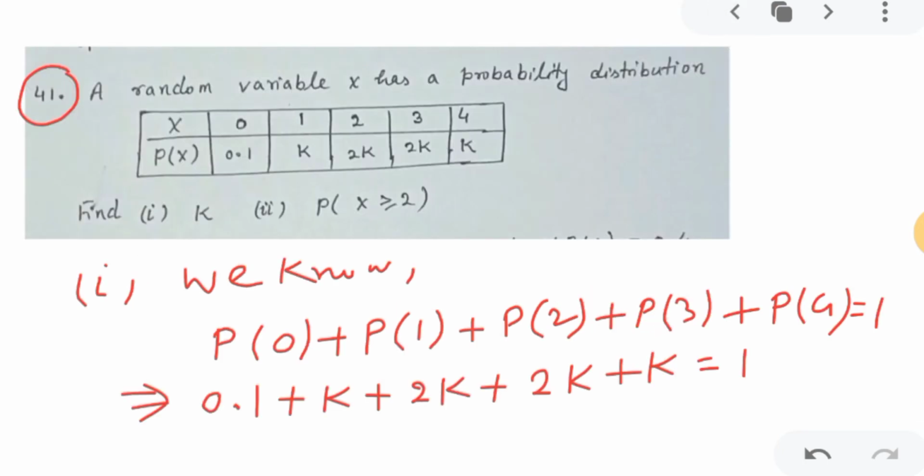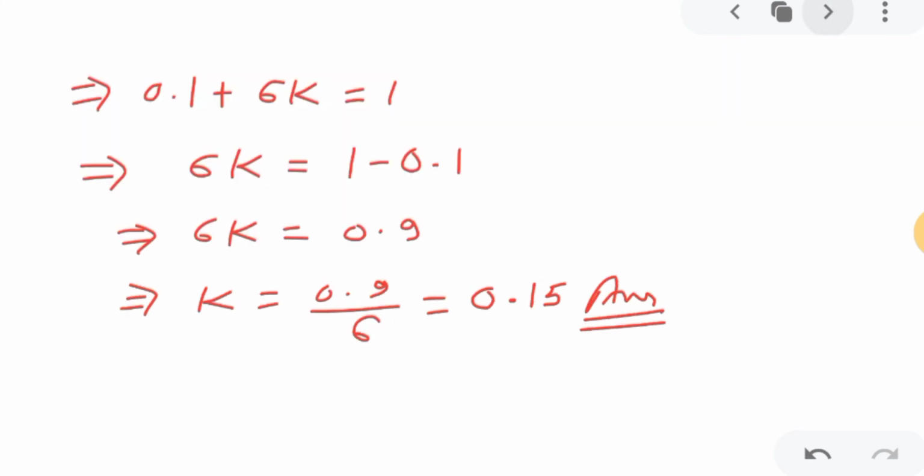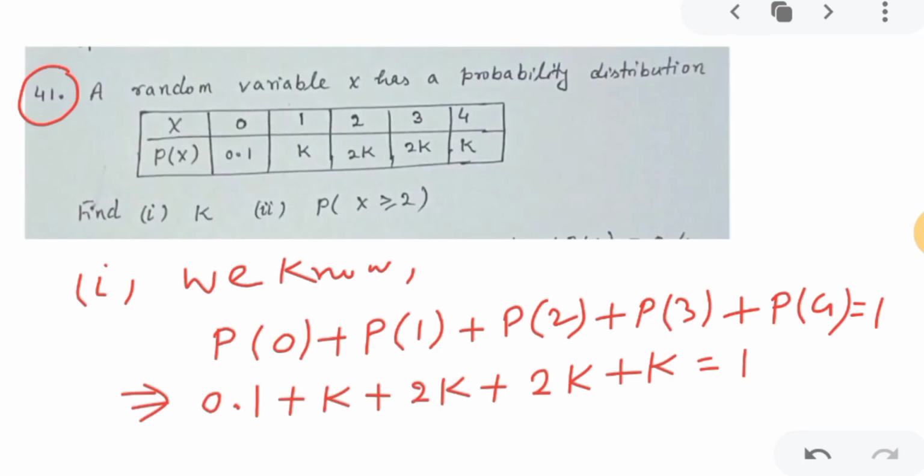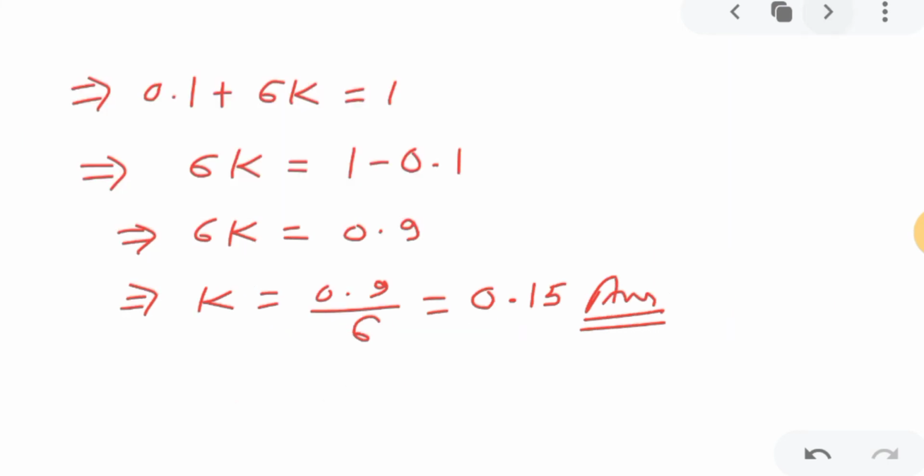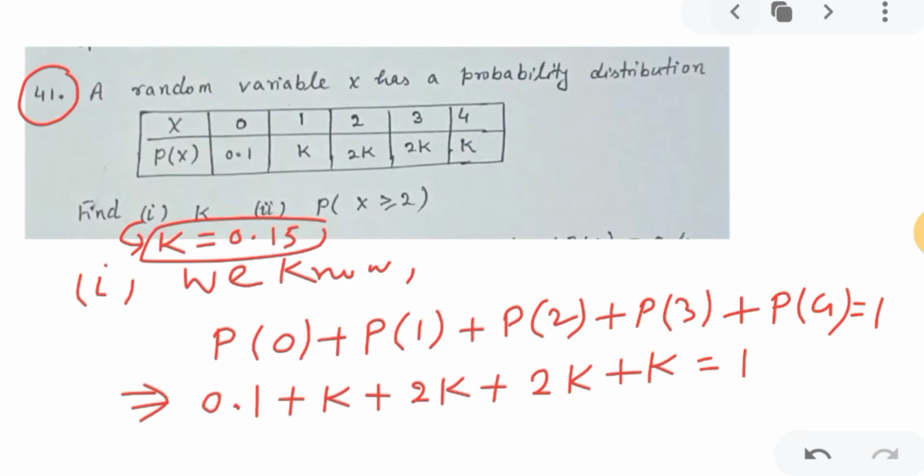So first part is done. K value is 0.15, correct? So k value we got as 0.15. So I am writing here k value is 0.15. This is the first part answer, correct? K value is 0.15. Now we are moving to the next part. Next part is part 2.